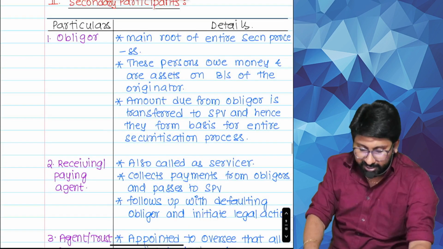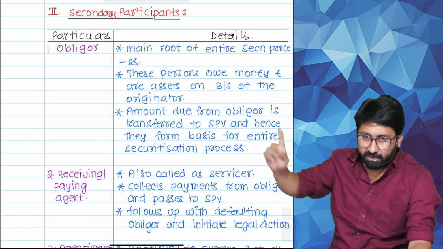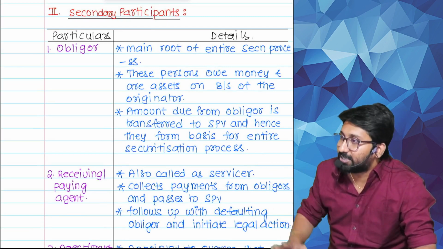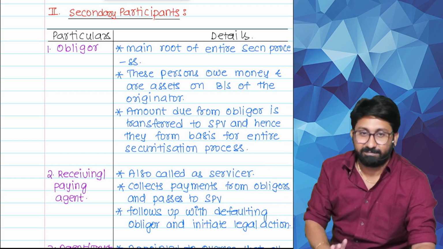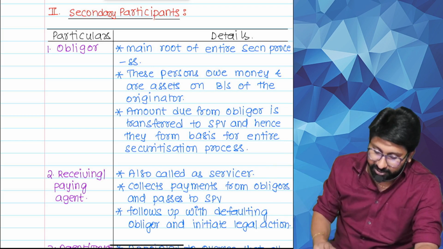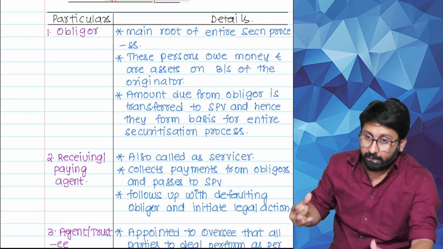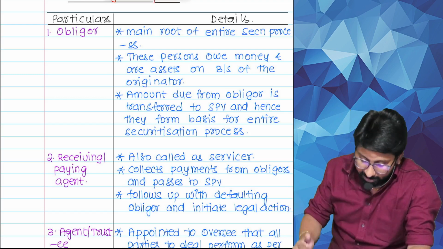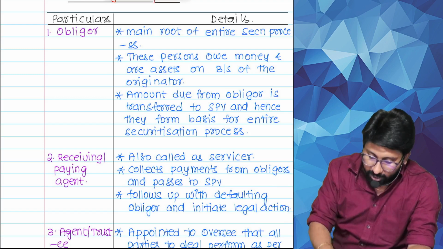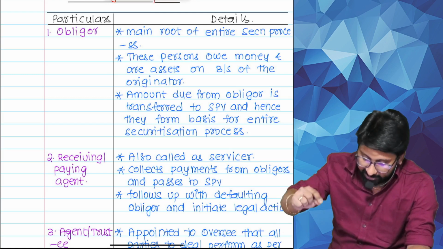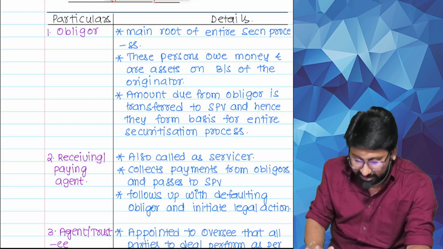Now comes the secondary. Five persons are there in the secondary. Read. Who is that? Who is the root cause of all these problems? Who is he? Borrower. The main root for the entire securitization process. These persons have to receive money, they owe money. Owe money or assets on the balance sheet. The amount due from the obligor is transferred to the SPV, and on that basis the entire securitization process starts.